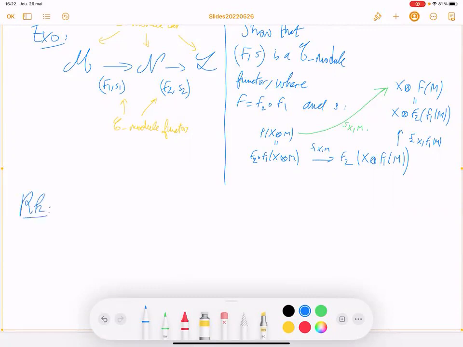And the proof of all that, in fact, is the same as for monoidal categories.